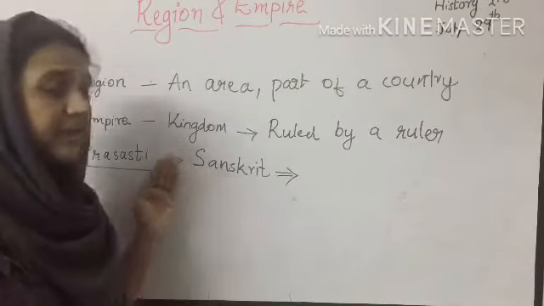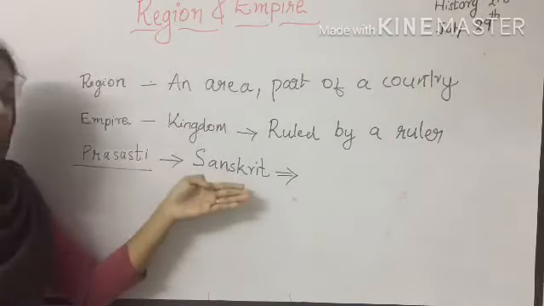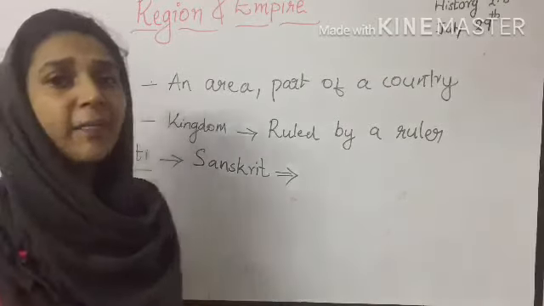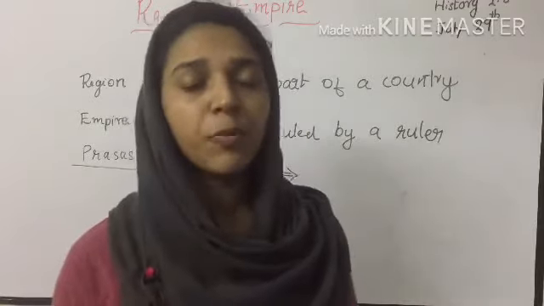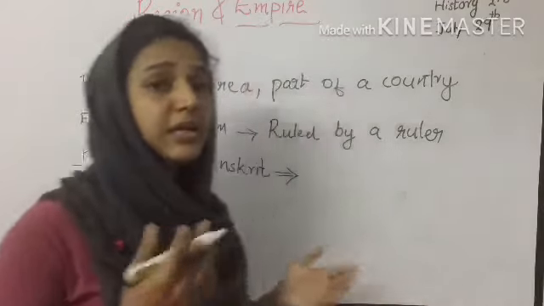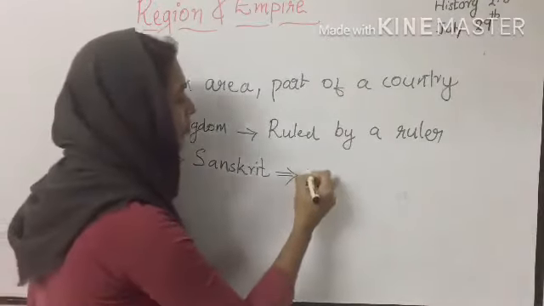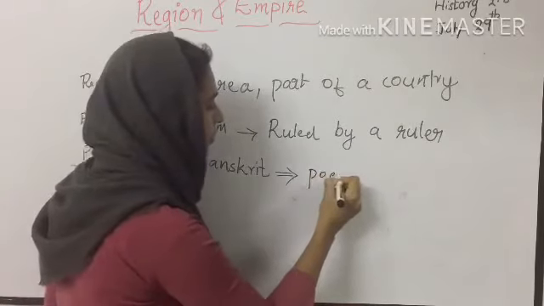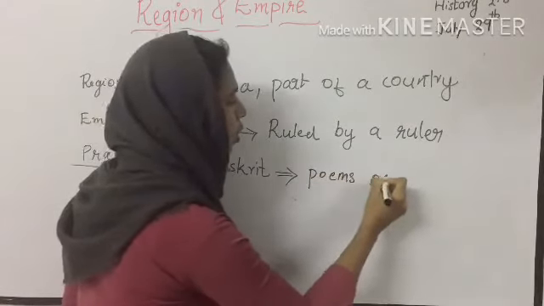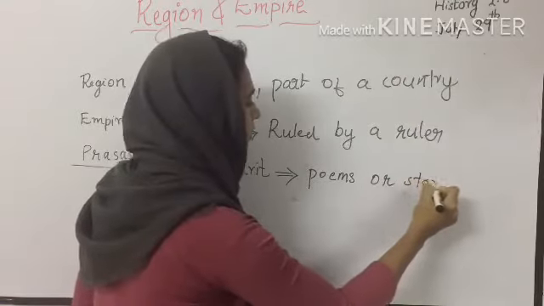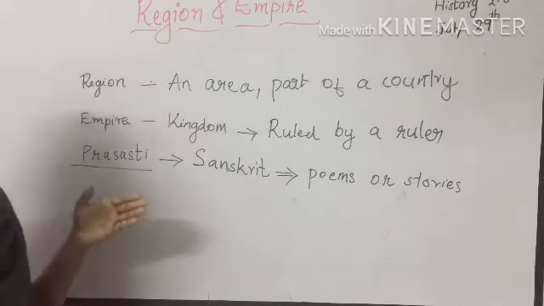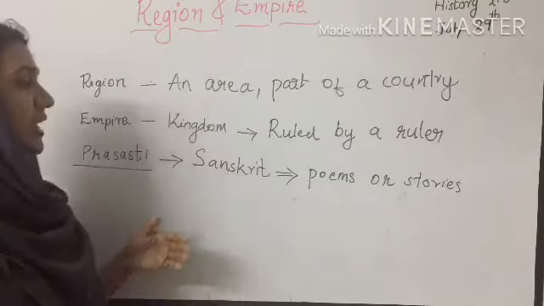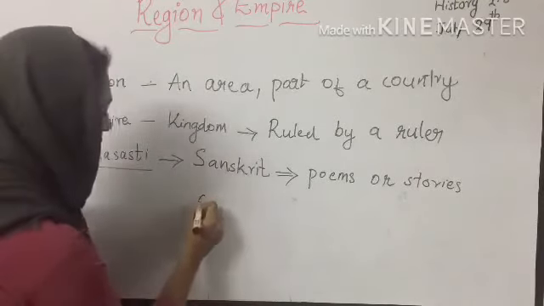The Prashastis were written in Sanskrit by the persons who were praising the king. For praising the king, they wrote Prashastis in the form of poems or stories.